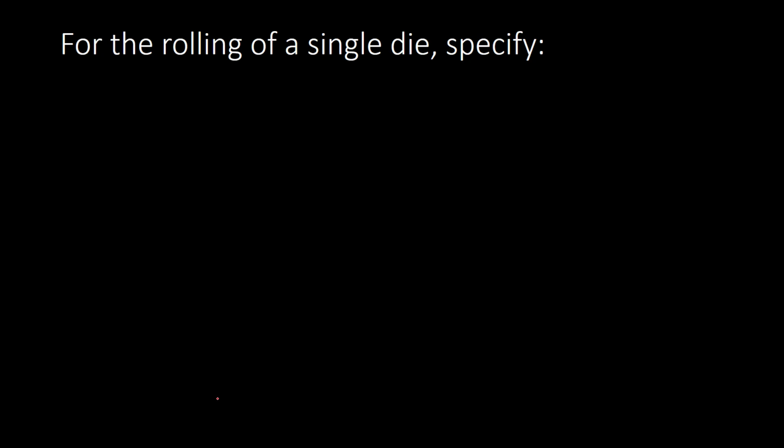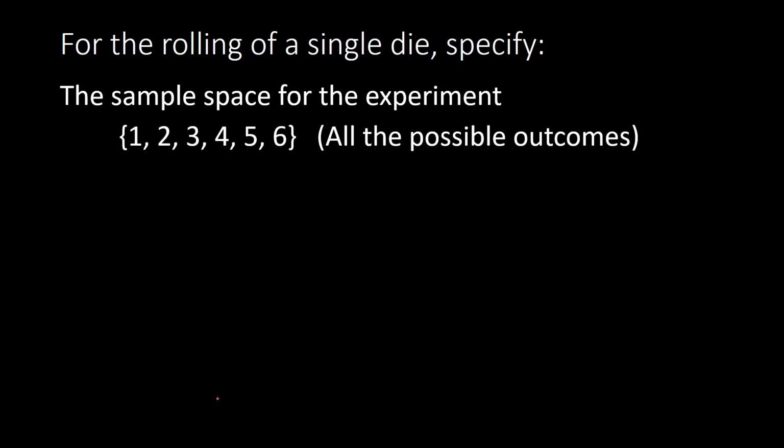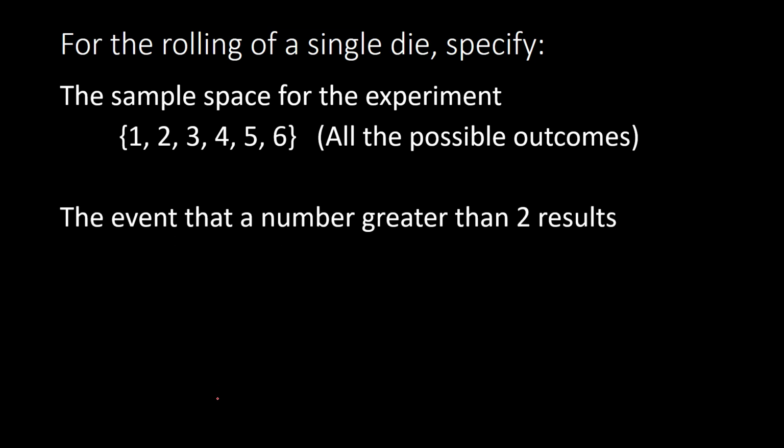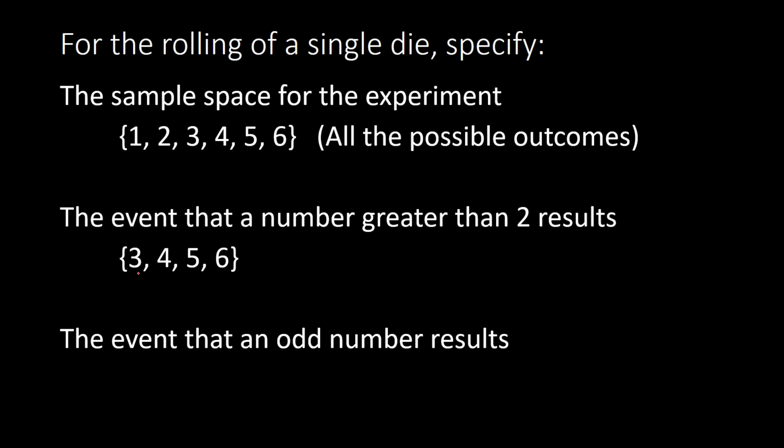So using the die example again, if you roll a die and you're told to specify the sample space for the experiment, we already said it would be 1, 2, 3, 4, 5, or 6. That is all the possible outcomes. And if I wanted the event that a number greater than 2 results, we would have the possibilities of 3, 4, 5, or 6. So for events as well, we'd also put the braces around the numbers. So for sample space or events, we can put the braces around to signify what our options are. Now the event that an odd number results would be 1, 3, or 5, so we put those in braces as well.